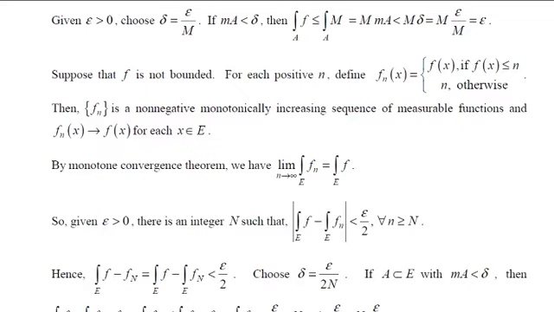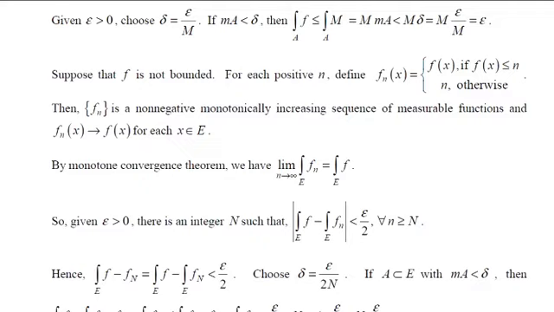Integral of f over A, we can write as integral of f minus fn over A plus integral fn over A. But remember, because your A is a subset of E, your integral f minus fn over A is less than or equal to integral f minus fn over E. We are going to replace that. So integral f minus fn over E plus integral of fn over A. But integral of f minus fn is less than epsilon by 2. So this is epsilon by 2 plus,